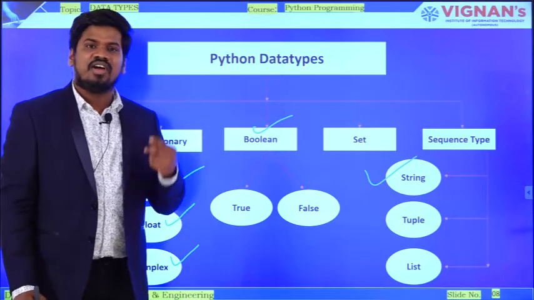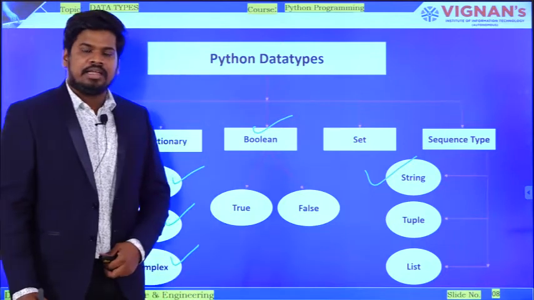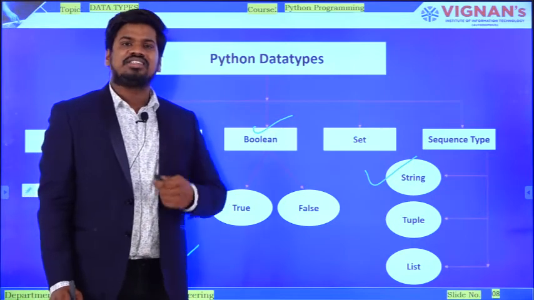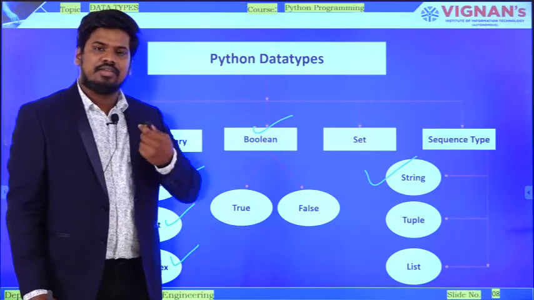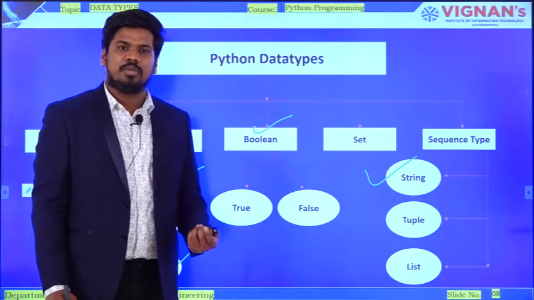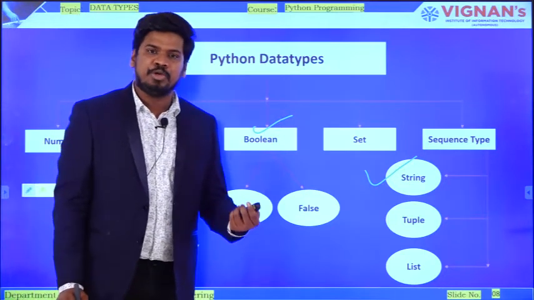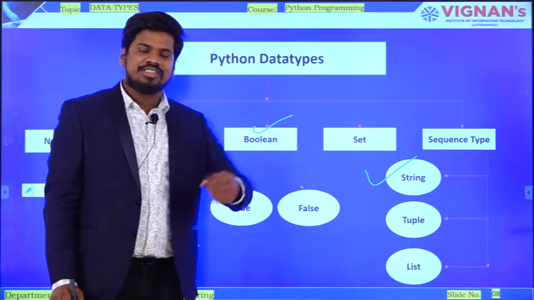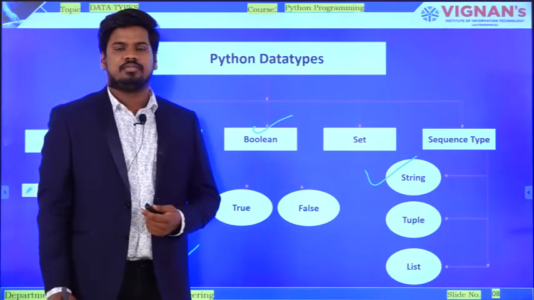Immutable means once I create an object, I cannot modify it. I am repeating again, immutable means once I create the object, I cannot modify it. And an object that can be modified is known as mutable.